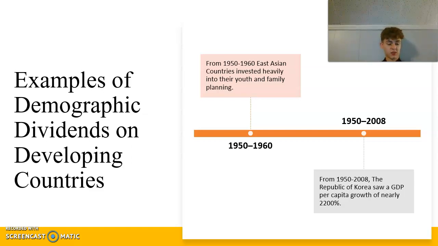The most interesting example of this story to date is East Asia, which occurred over the span of 5 to 15 years during the 1950s and 60s. During this time, the East Asian countries invested heavily in their youth and expanded access to family planning, which allowed people to start families later or have fewer children. According to the UNFPA, the Republic of Korea saw its GDP per capita grow 2,200% between 1950 and 2008.